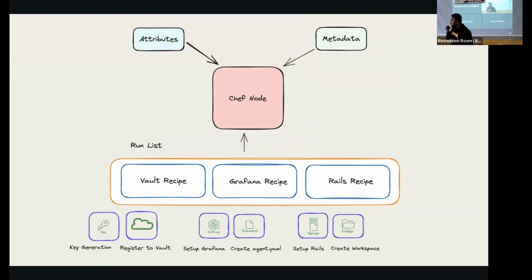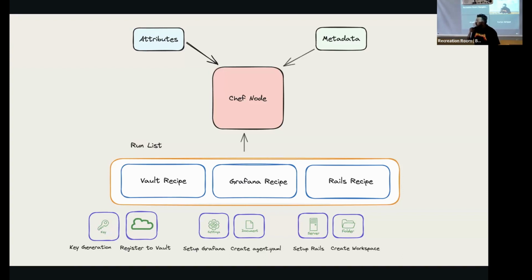Yeah, let's talk about how the configuration is actually managed on a Chef server. You would think of the Chef node as a VM. Let's talk about it as a VM. And you would have a run list as a singular stream of configurations. Let's say we have Vault, Grafana, and Rails we want to run on a VM, right?